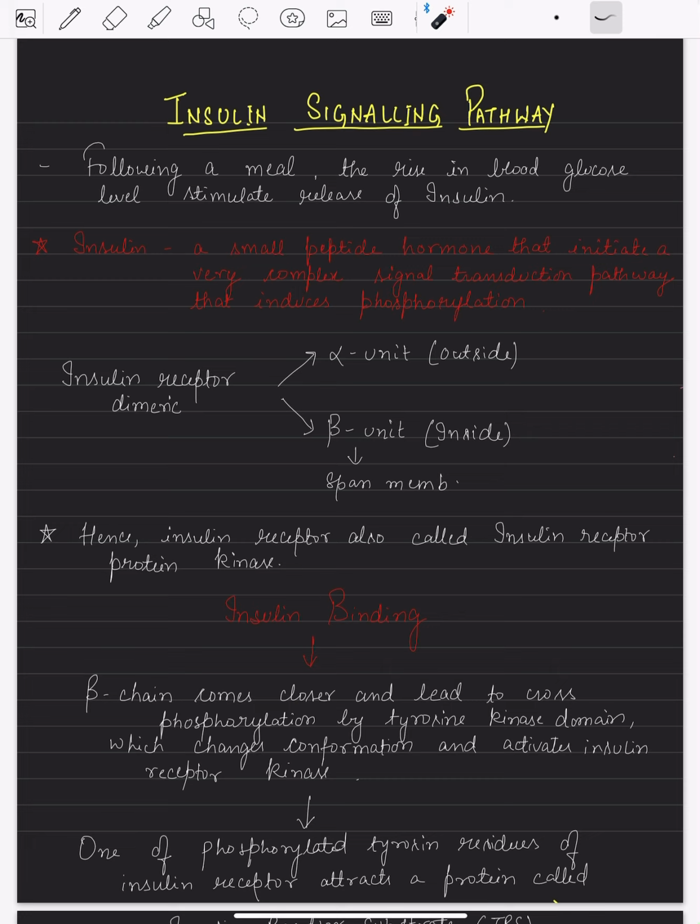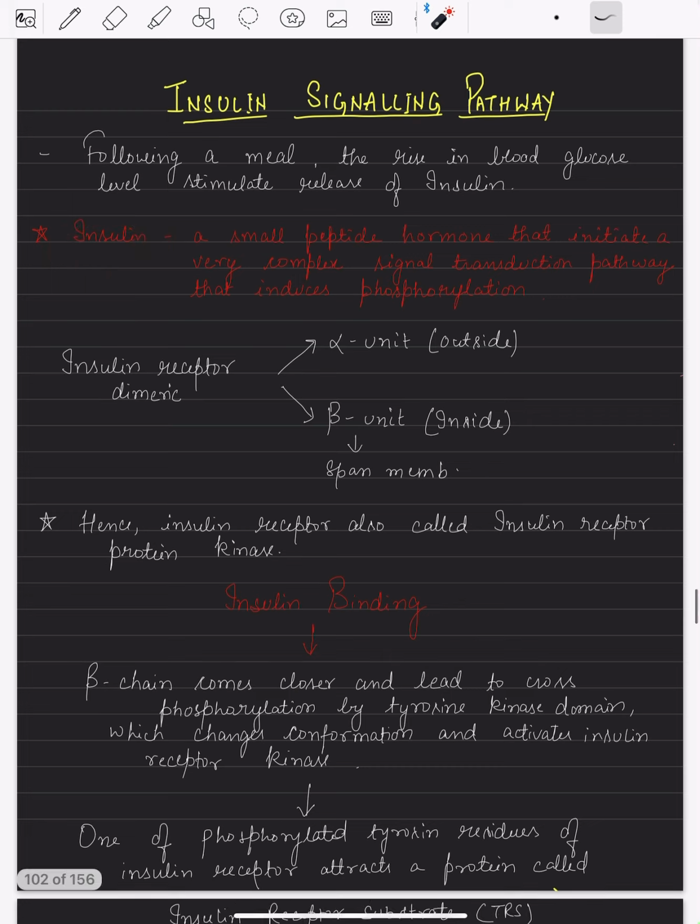And how does it act? It acts through the insulin receptor, although of course there will be a receptor for the reception. Once the receptor receives the signal, there is the tyrosine kinase domain on the inner side of this receptor.